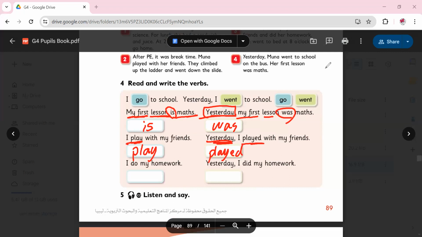Now, over here, I do my homework. We use the key again. Yesterday, I did my homework. So the present is do, and the past is did. Now we'll be done explaining the first and second lesson of Unit 6.